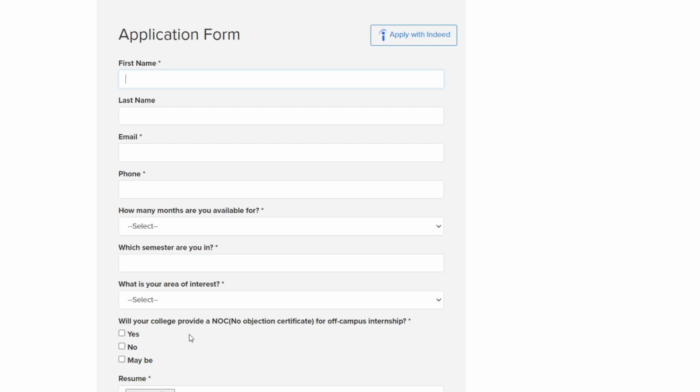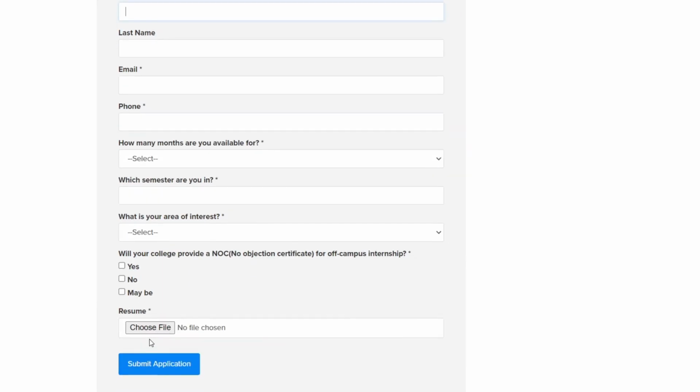The NOC certificate is provided by the college in which you are studying. So if your college provides NOC, then enter yes here, and if they do not provide, then select no from here. And after that you need to upload your resume and then you need to simply submit this form.